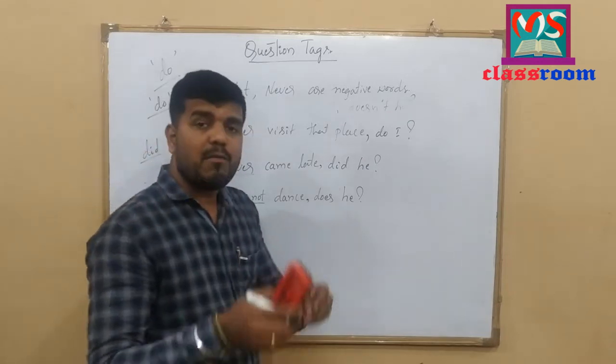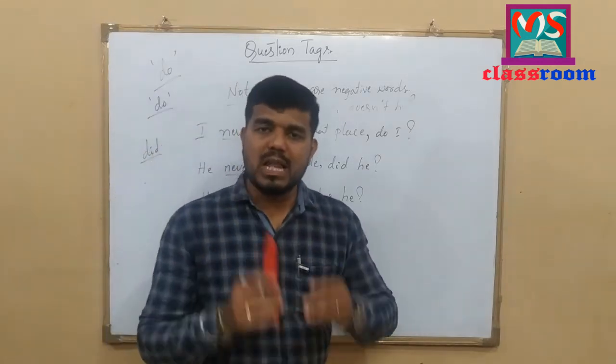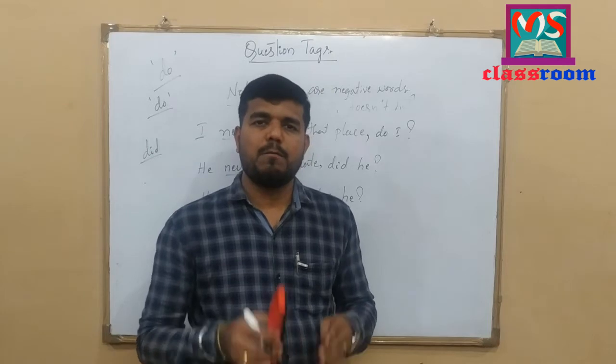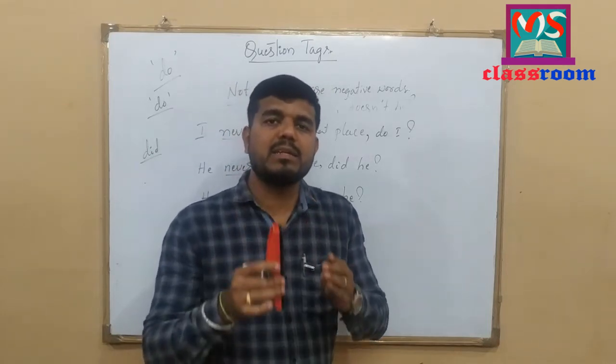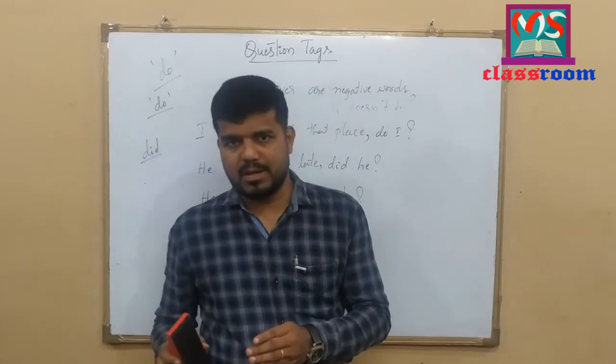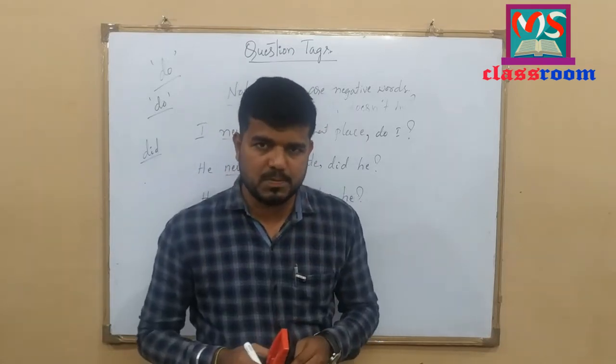Look at here. Whenever we don't have auxiliaries in statements, we consider do form auxiliaries by considering the tense of the statement. I hope you have understood this concept.